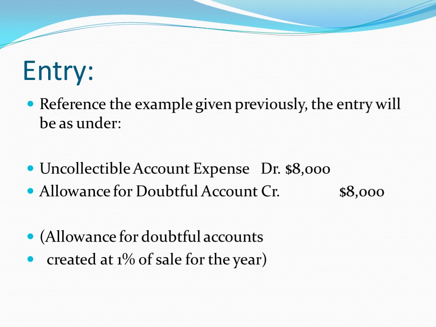So this entry is for the year, but normally every month this allowance has to be created. So we pick up the sales for the month and then take 1% of the sales as the allowance, and this entry is made to record that allowance.